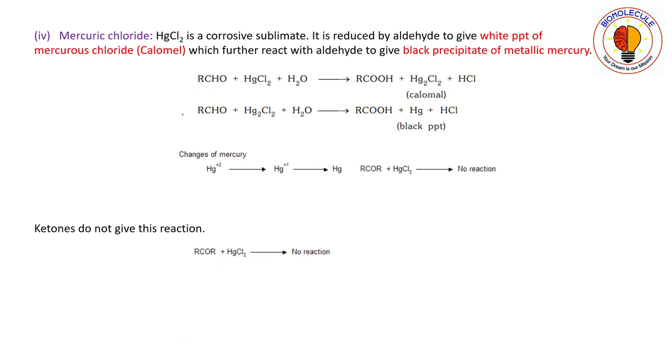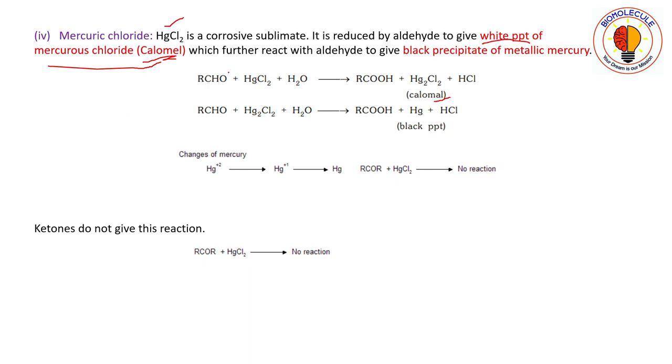So now moving on to oxidation using mercuric chloride, that is HgCl2. So HgCl2 is corrosive sublimate. It is reduced by aldehyde to give white precipitate of mercurous chloride, also known as calomel. Okay, see here, there is a spelling mistake, it will be calomel. So it is reduced by aldehyde.